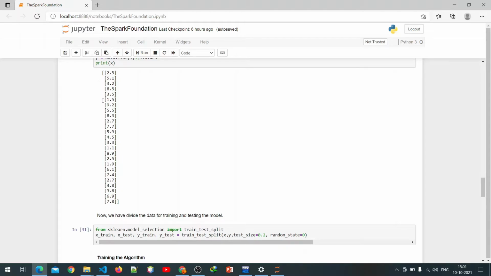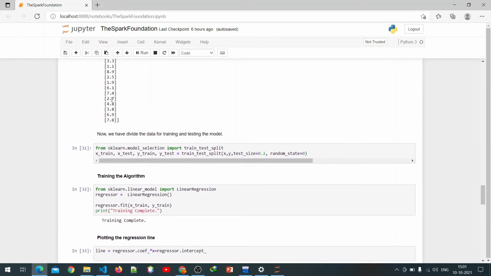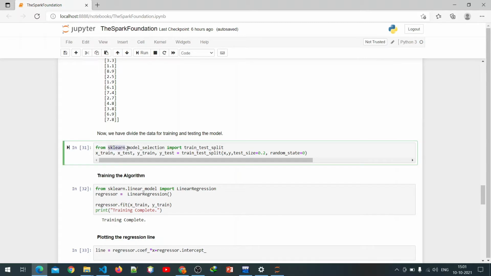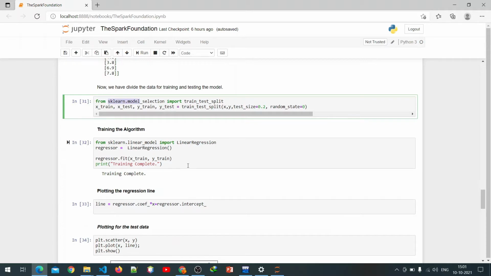Then we use the sklearn model. The sklearn model is used to train our data, so from sklearn.model_selection we import train_test_split.